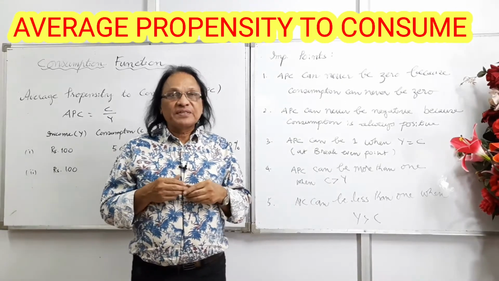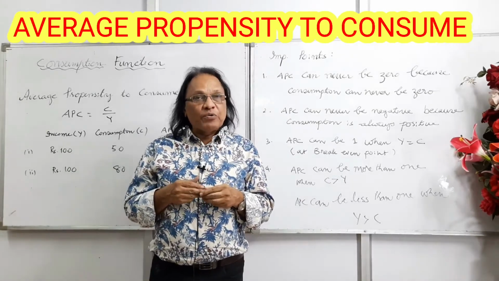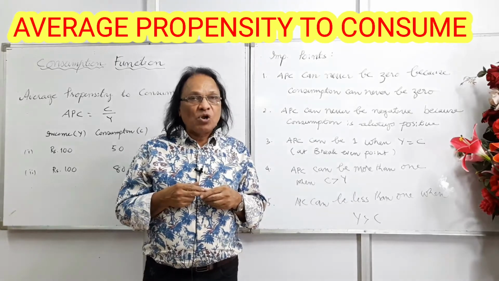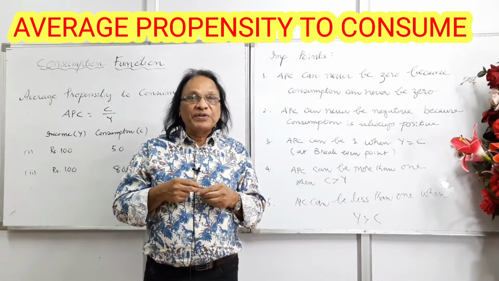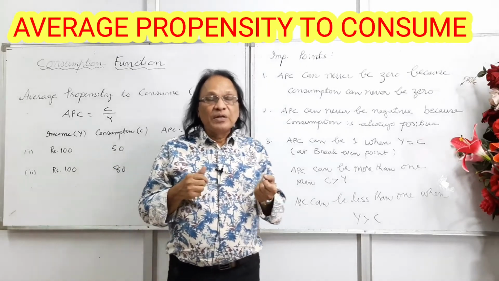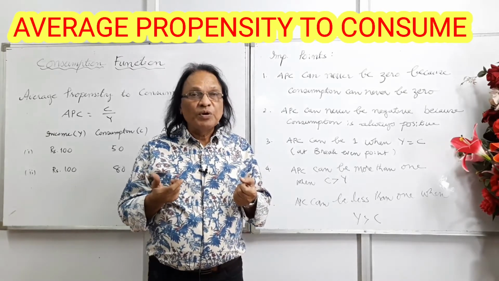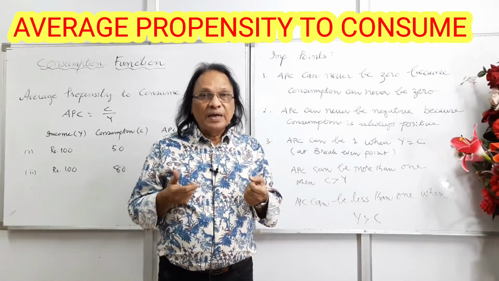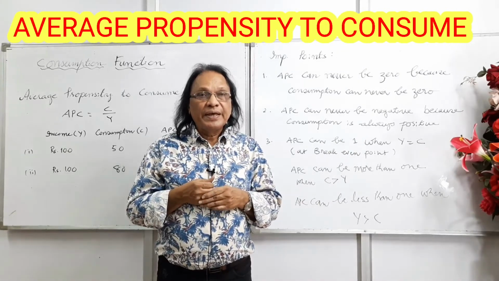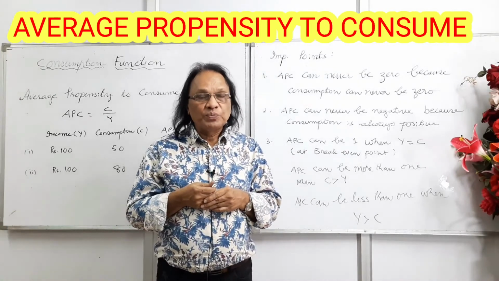Today we will be discussing a crucial topic in macroeconomics, or in Keynesian economics, the theory of income and employment, that is consumption function. Under this we will be discussing average propensity to consume. We write it as APC, average propensity to consume.